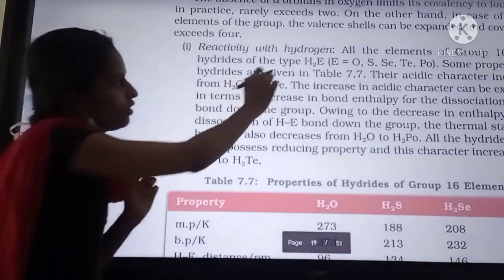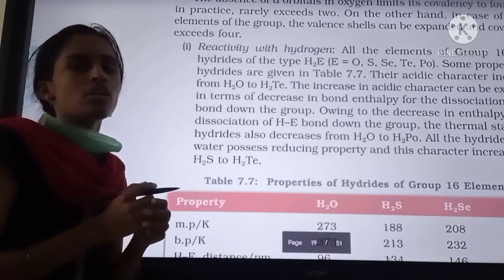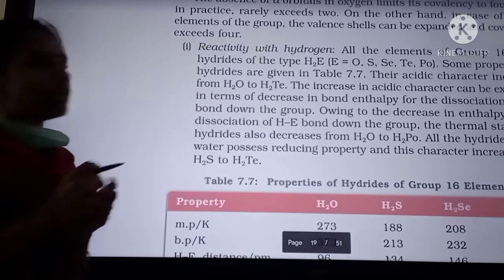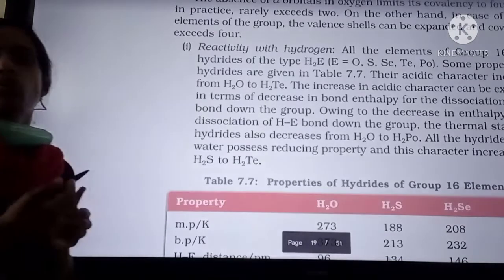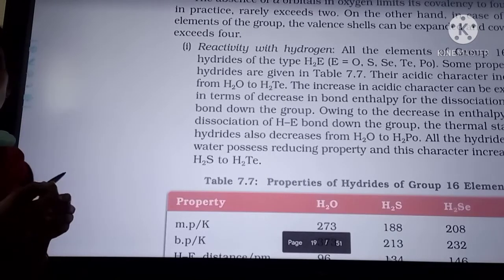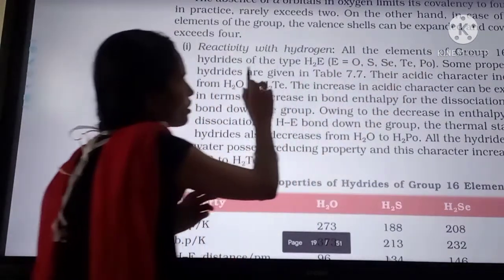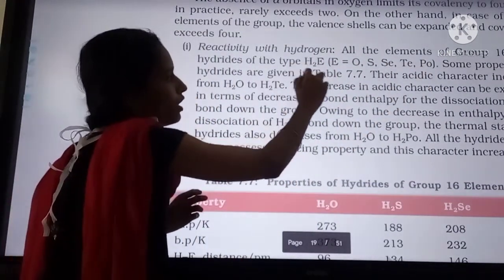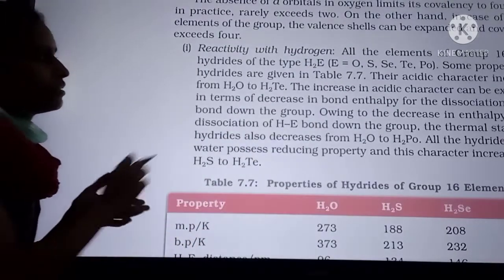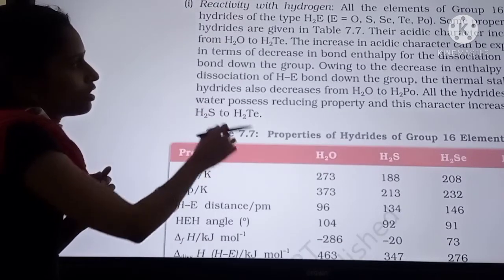And reactivity with hydrogen. All these elements combine with hydrogen and form hydrides of the type H2E, meaning H2O, H2S, like that. E here means the element. All the elements of group 16 form H2E type hydrides. And some properties of the hydrides are given in this table.